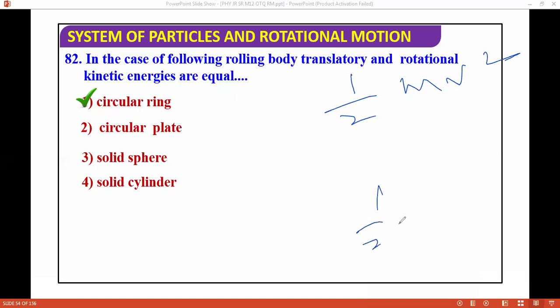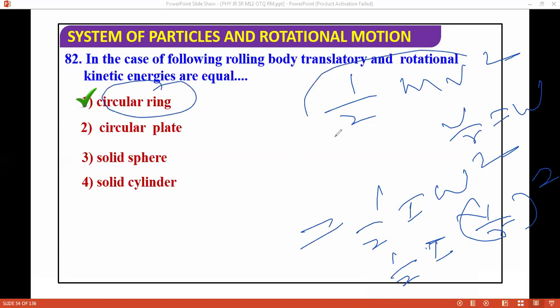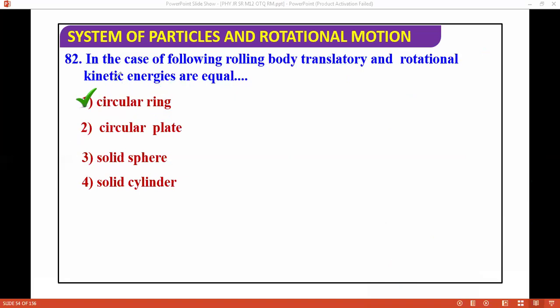Rotational kinetic energy is half I omega square, and v equals omega r, so omega is v by r. Put this in and compare, and it will come out the same. For a circular ring, if you solve this, it will come half m v square. That's why I'm saying it's equal to translational kinetic energy.